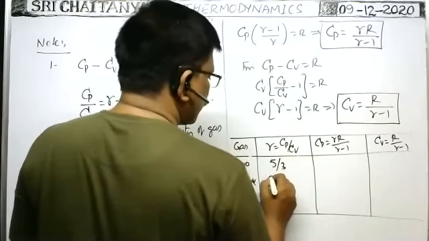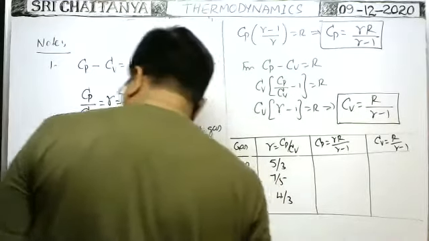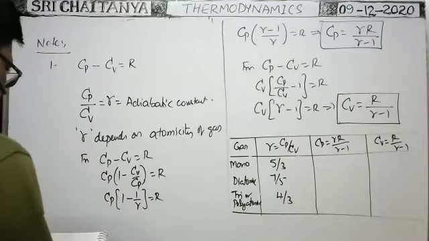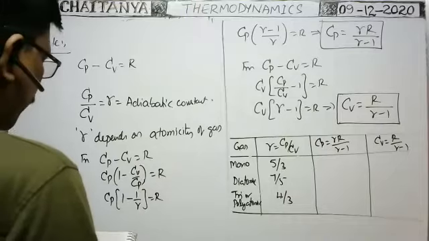For diatomic gas, 7 by 5. For triatomic gas, 4 by 3. These are fixed. For monoatomic gas, it is 5 by 3. For diatomic gas, 7 by 5. For triatomic gas, it is 4 by 3.